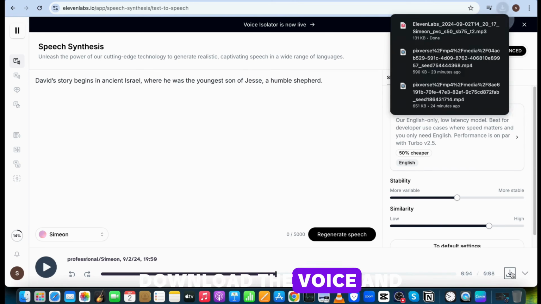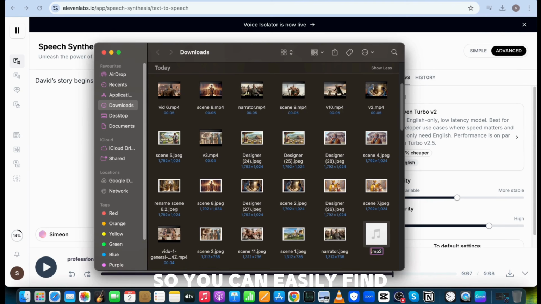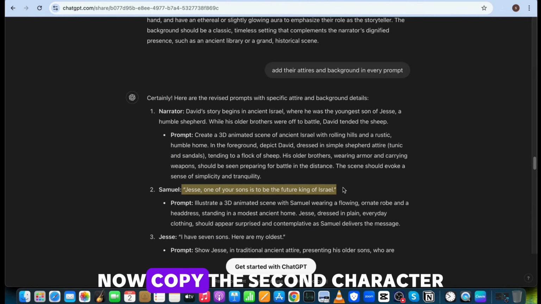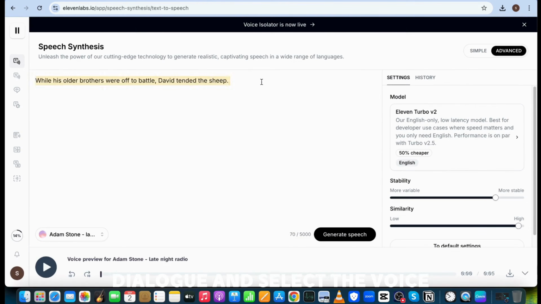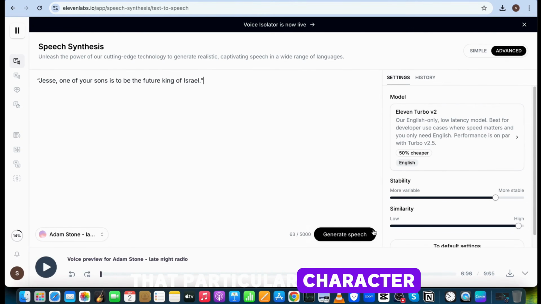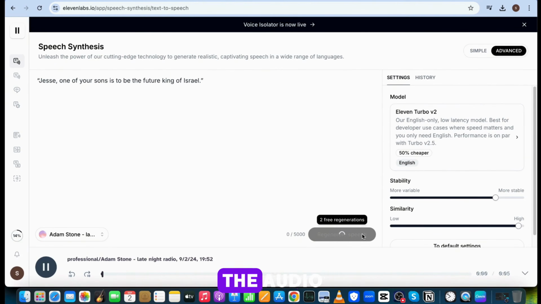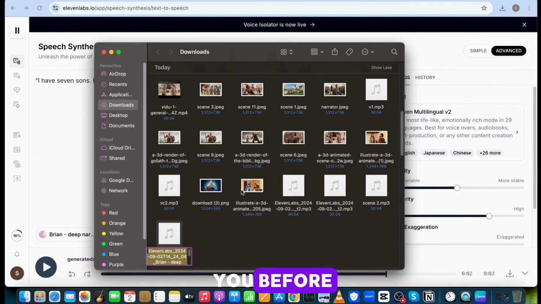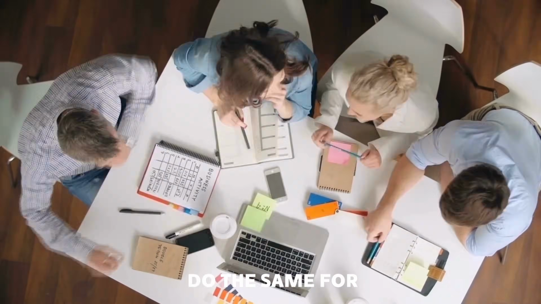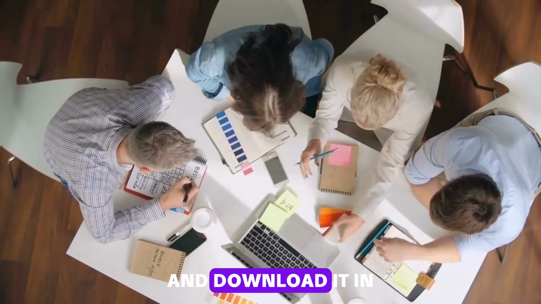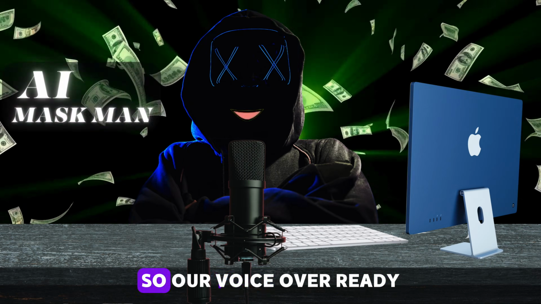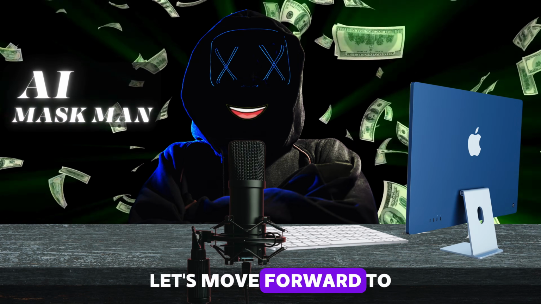Now download the voice and give number for our reference, so you can easily find the voiceover of the particular character. Now copy the second character dialogue and select the voice which you choose for that particular character. Generate it and download the audio. Jesse. And as I told you before, give a number to each voiceover, so it will be easy for the next step. Do the same for all speakers and download it in your computer. So our voiceover ready, let's move forward to the next step.